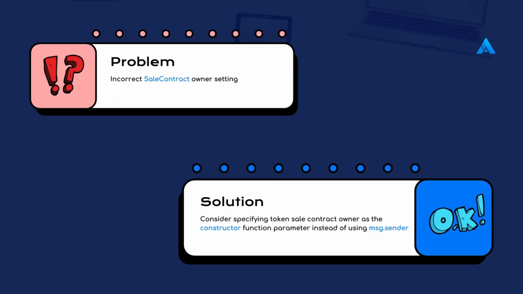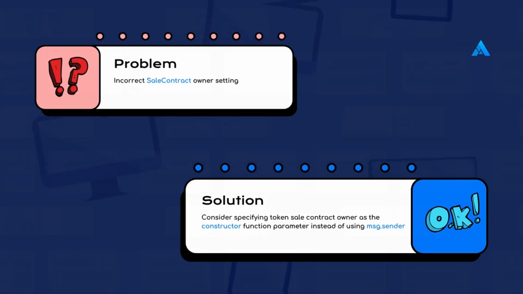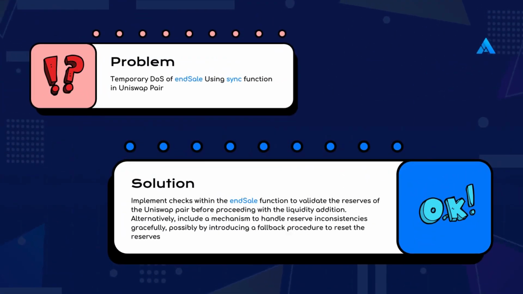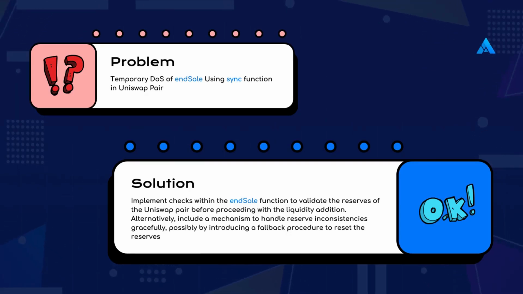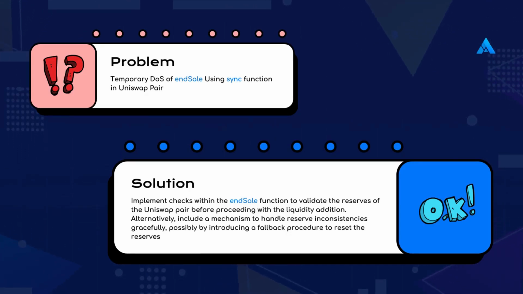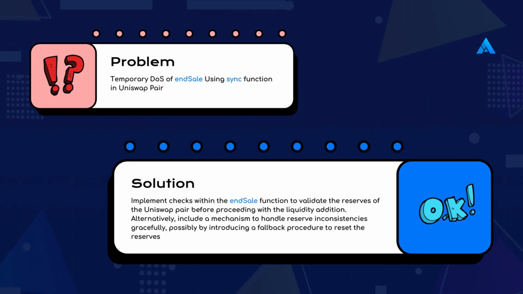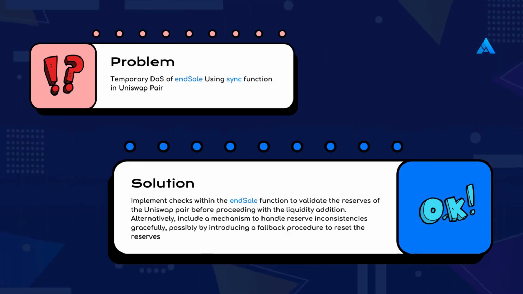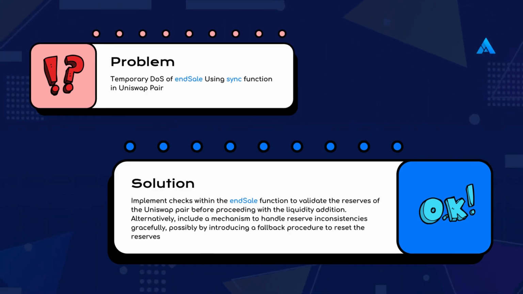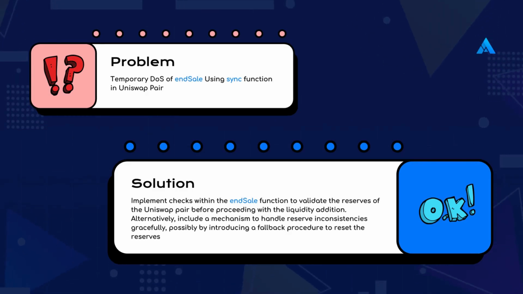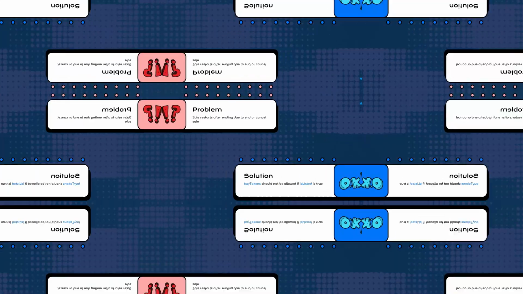Incorrect sale contract owner setting. Consider specifying token sale contract owner as the constructor function parameter instead of using msg.sender. Temporary DOS of end sale using sync function in Uniswap pair. Implement checks within the end sale function to validate the reserves of the Uniswap pair before proceeding with the liquidity addition. Alternatively, include a mechanism to handle reserve inconsistencies gracefully, possibly by introducing a fallback procedure to reset the reserves.